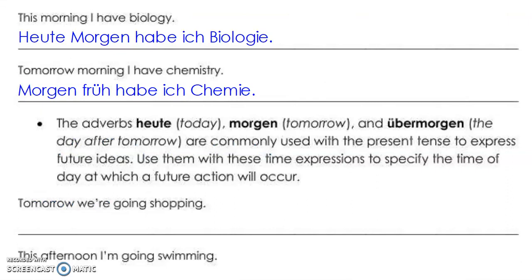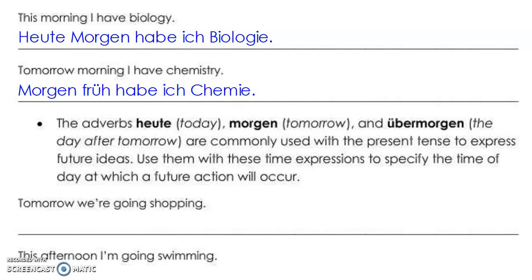Now, I don't think we addressed before the reason why Morgen for morning was capitalized and morgen for tomorrow was lowercase. The reason for this is that morgen is an adverb and that means tomorrow, and Morgen capitalized is a noun, morning. So heute, morgen, and übermorgen are all adverbs, and these adverbs are commonly used to express future ideas in the present tense with German. So let's take a look at some examples of how these are used.